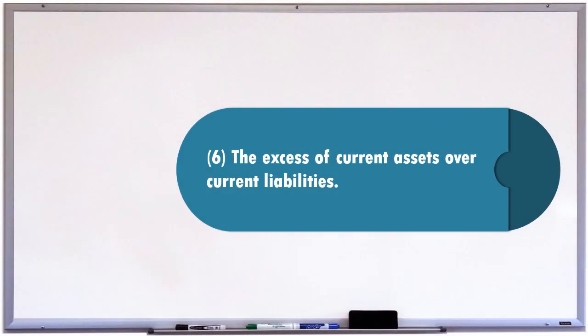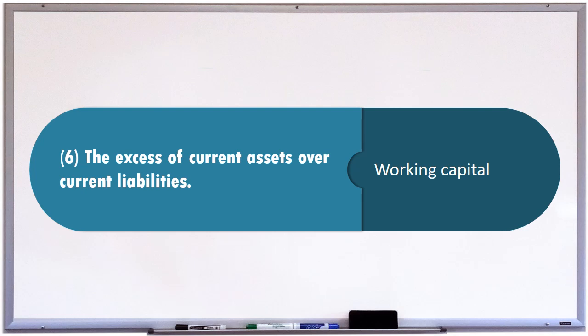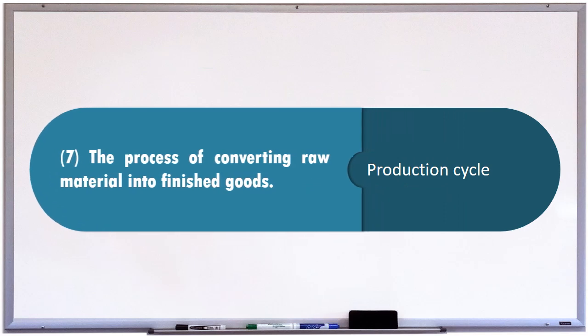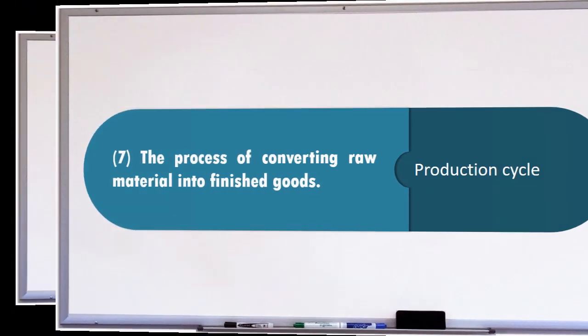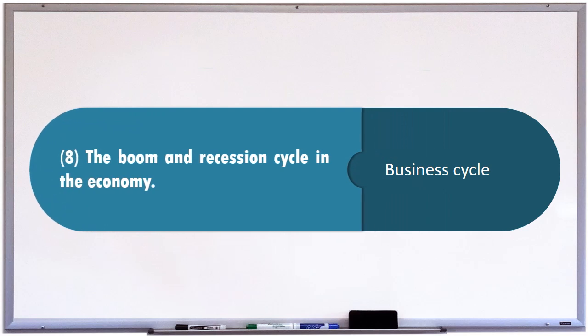6. The excess of current assets over current liabilities. And the answer is working capital. 7. The process of converting raw material into finished goods. And the answer is production cycle. 8. The boom and recession cycle in the economy. And the answer is business cycle.